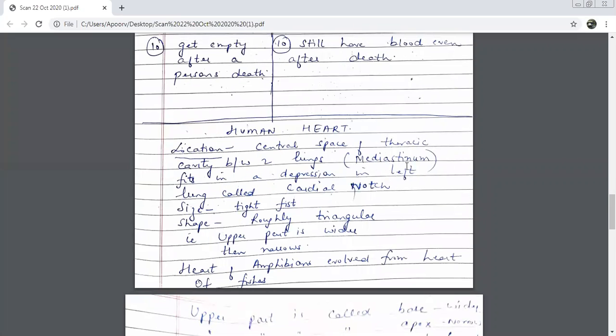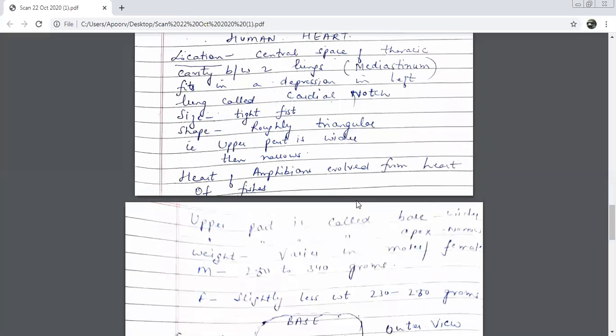Exact position was known as, what is that exact location called as? Mediastinum. Pronounce better. Mediastinum. But again, those who want to learn can learn. It is not important for you to learn mediastinum here. Then it fits in a depression in the left lung. That depression is called as? Cardiac notch.